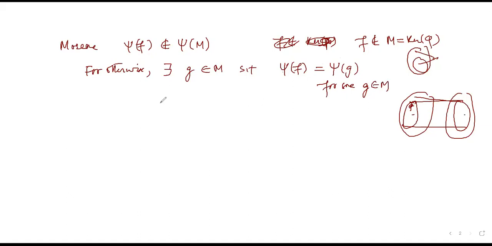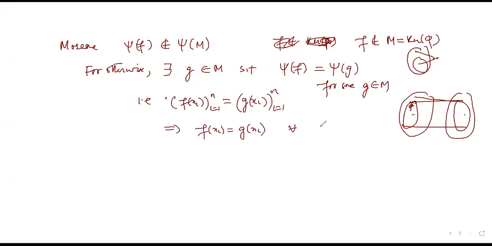So if that is the case, that is, what does it mean? It means if two functions are the same, then what is psi of f? You would have, let me write it, psi of f would be f of xi, i runs from 1 to n, would be equal to g of xi, i runs from 1 to n. This means f of xi is equal to g of xi for all i running between 1 and n, which would imply that, what would it imply? It would imply that g belongs to v,